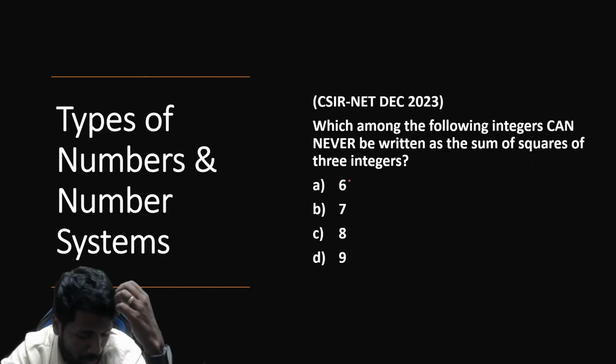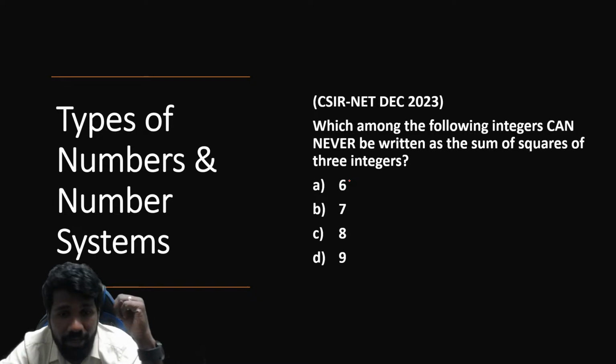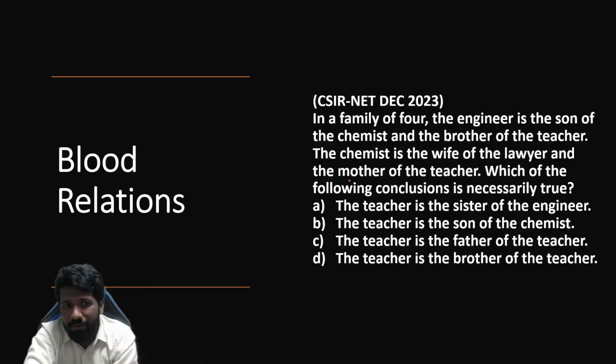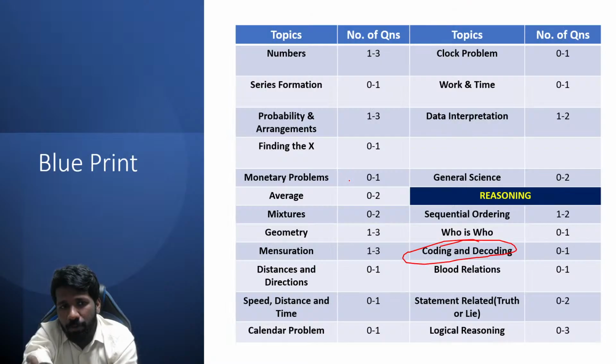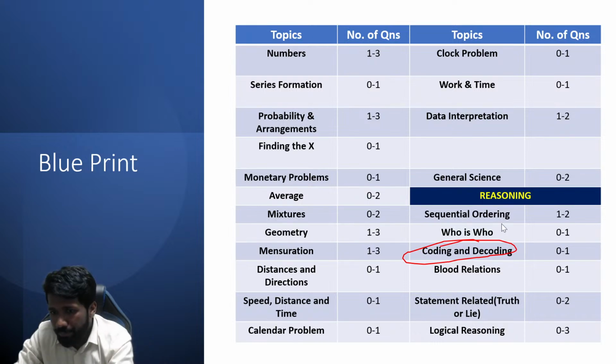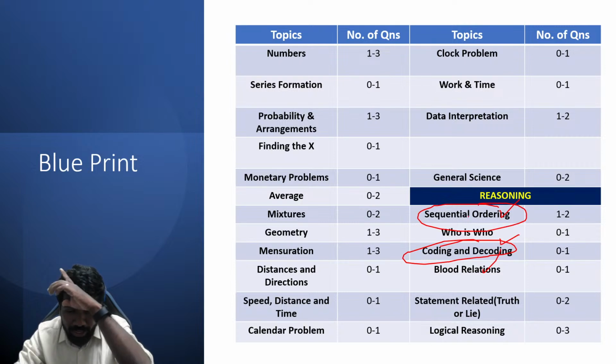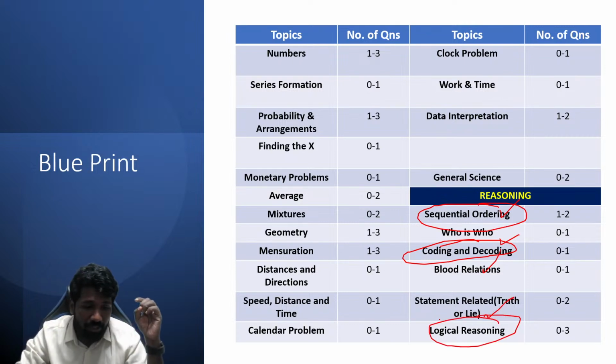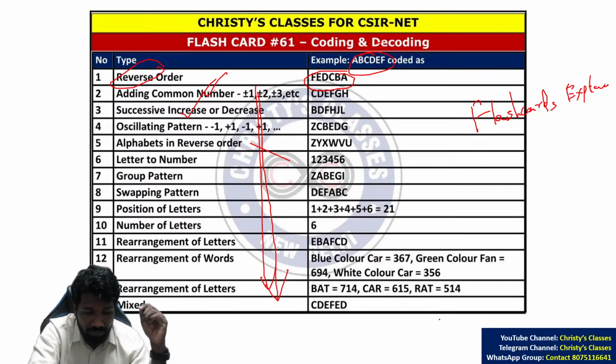So try this question all of you. Number system. So reasoning, I have given you enough type of questions. These are the areas from which I think that questions have higher chance to come. That is coding, decoding, blood relation, sequential ordering means ranking ordering, statement related and logical puzzles or miscellaneous reasoning questions.